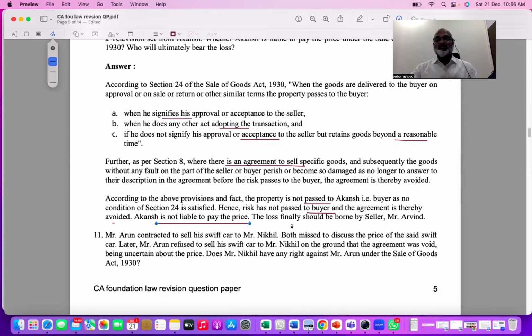Therefore, the loss finally should be borne by the seller because there was an agreement to sell. Ownership is not gone. That means who took the risk of allowing the buyer to take the goods in this regard? Actually the seller. So, as long as the agreement to sell happened, ownership will be going at a future date subject to certain terms and conditions. So ownership has not gone. Since ownership is not gone, definitely we understand that the seller has to bear the risk.